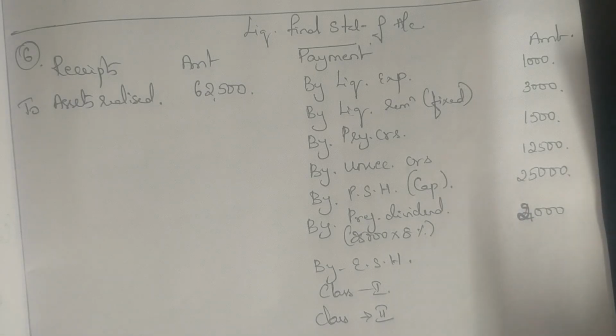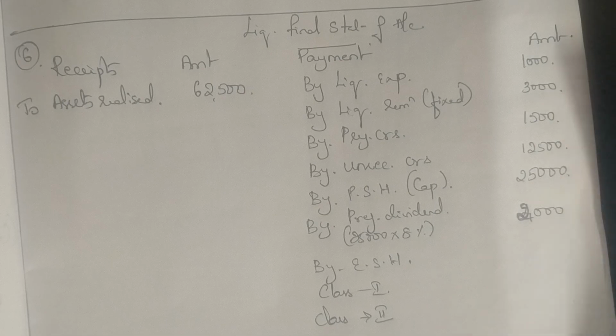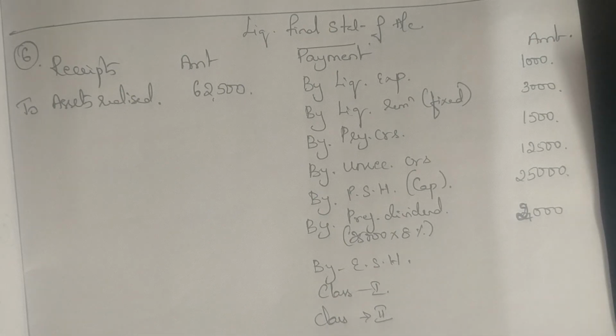Check how much the balancing figure is. 62,500 minus 1,000, 3,000, 1,500, 12,500, 25,000 and 2,000, you get 17,500. So usually how do you close the problem? By equity shareholders, within brackets I write balancing figure, I write 17,500 here and the problem is done. Here I am not supposed to do that. Why? Because I have two classes of equity shareholders.